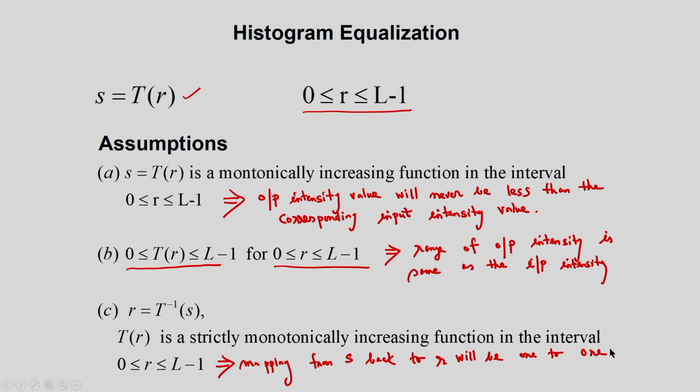That is the meaning of this. So these three assumptions I am considering for histogram equalization.